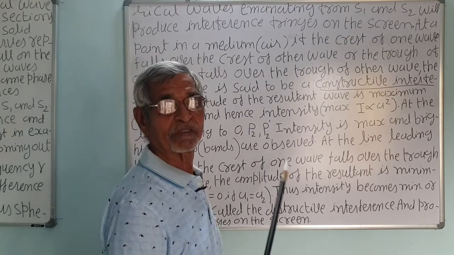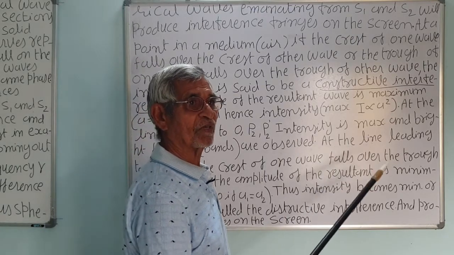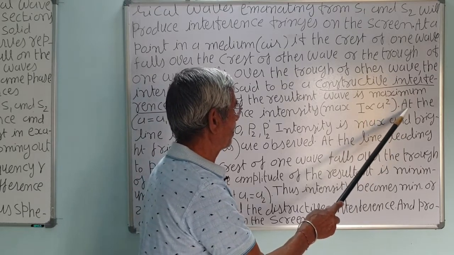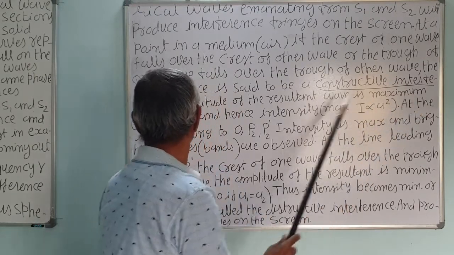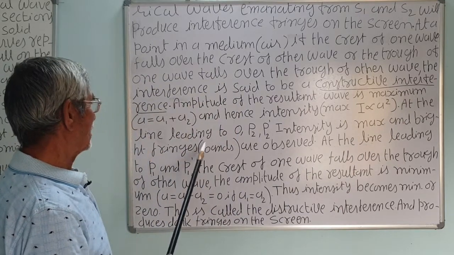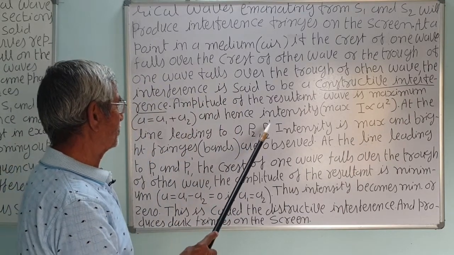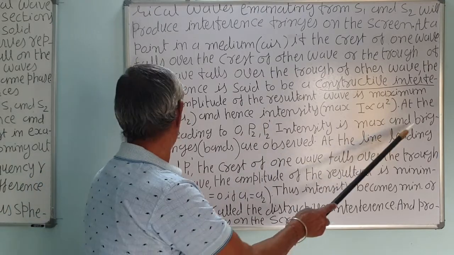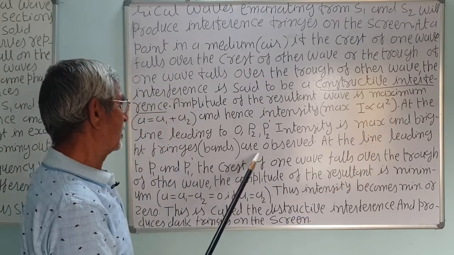If there is a phase difference, say phi, then it will be somewhat less, otherwise it will be 4 A0 squared. Correct. So at the line leading to O, P2, P2 dash, in the earlier figure we have discussed already, intensity is maximum and bright fringes or bands are observed.